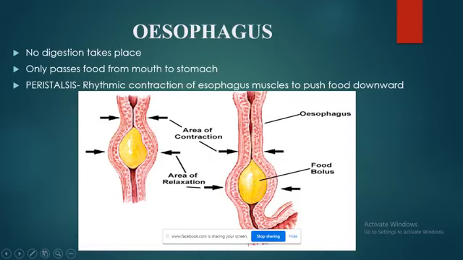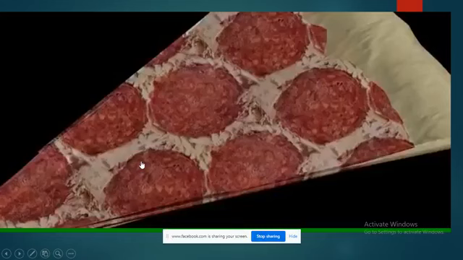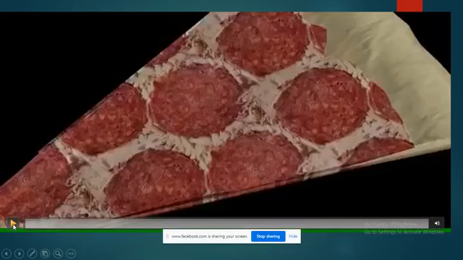If I talk about the structure of the esophagus, this is a pipe-like structure. The walls are made up of muscles, and this yellow part in the picture is a food bolus. A wave of contraction happens in the muscle, due to which the food bolus is pushed down, and the muscles ahead of the food bolus relax, due to which the movement from top to bottom happens. I want you to have a clear picture of this, so let's have a look at this video.